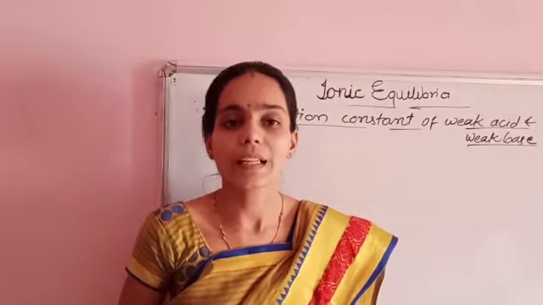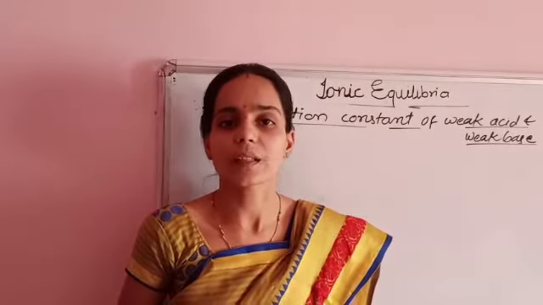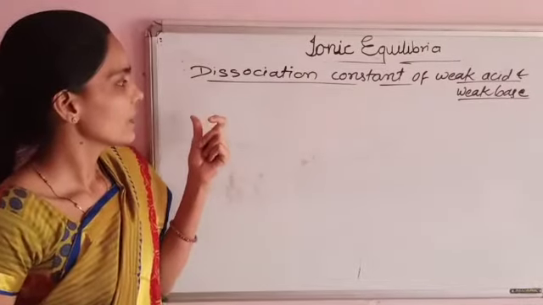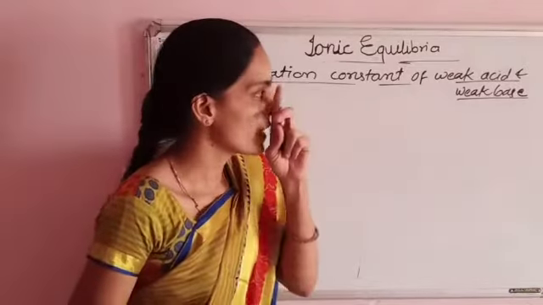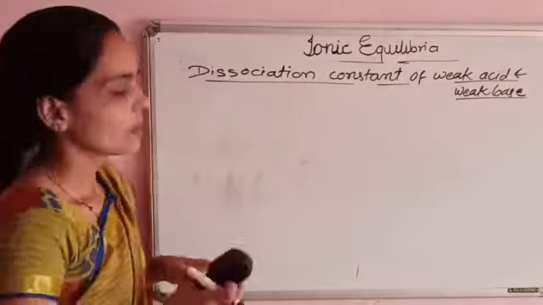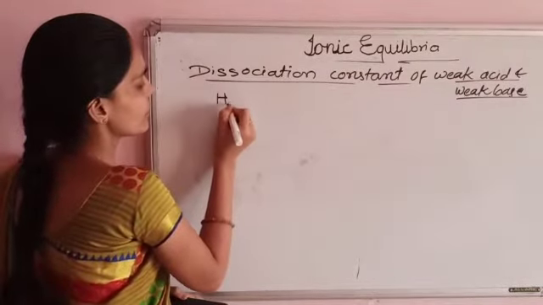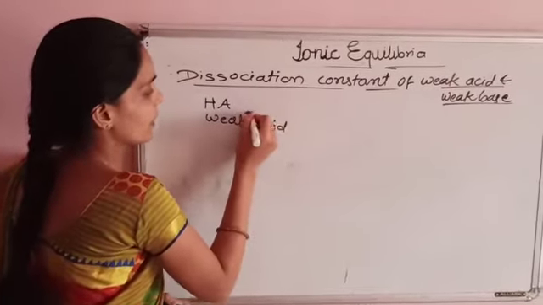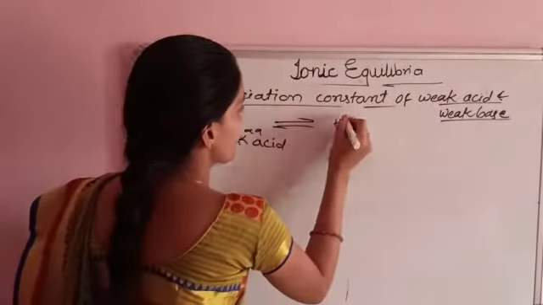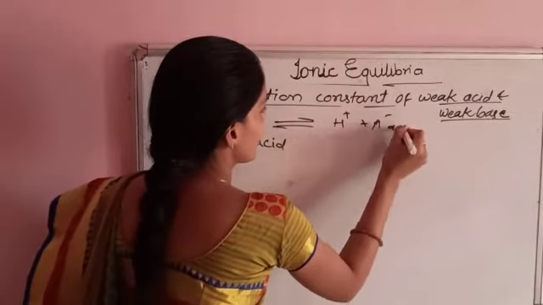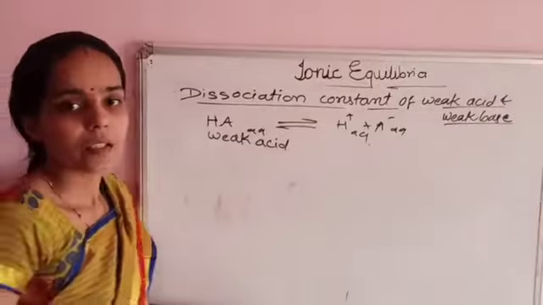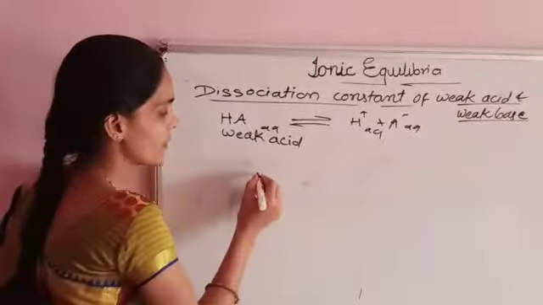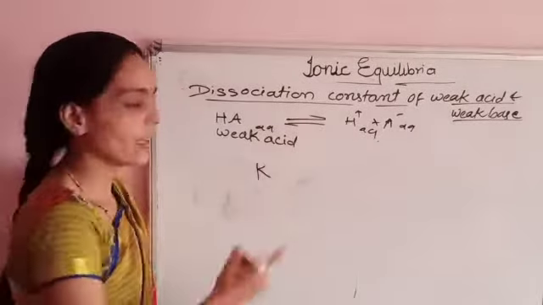The solution of a weak acid or weak base contains undissociated molecules along with a small number of ions at equilibrium. Let us discuss the dissociation constant of weak acid and weak base at equilibrium. Consider the weak acid HA in aqueous medium, forming H+ and A- ions. The equilibrium constant for this equilibrium is called the acid dissociation constant, Ka.